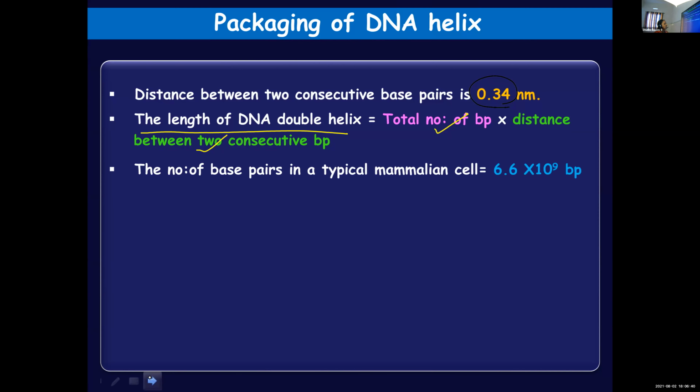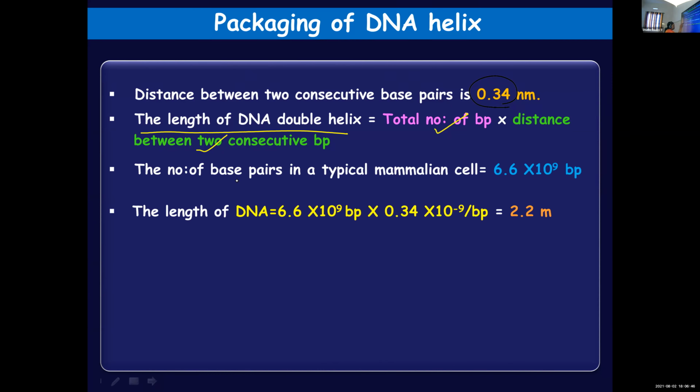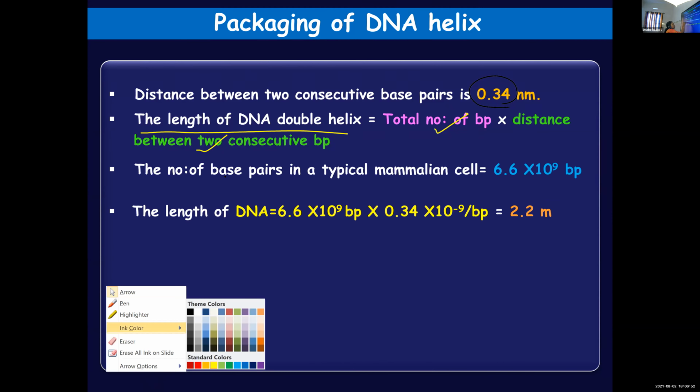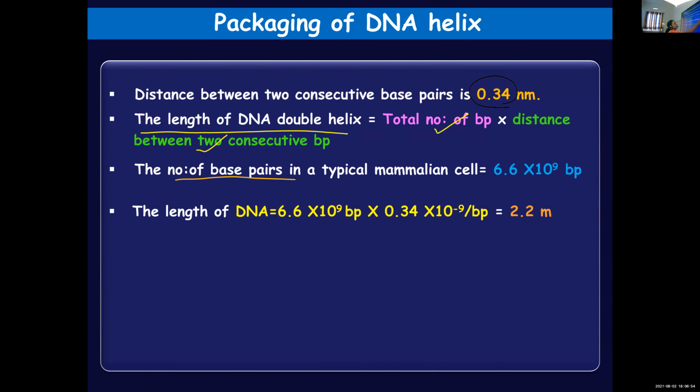The number of base pairs in a typical mammalian cell is given here. So you can easily calculate the length, because number of base pairs into distance is already given.